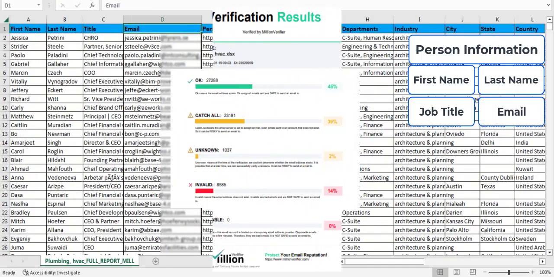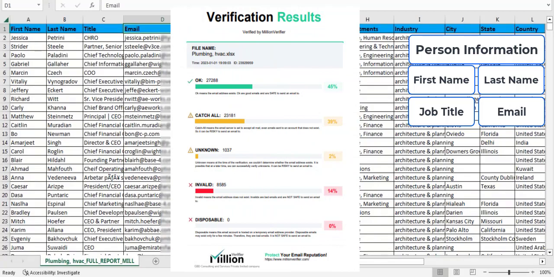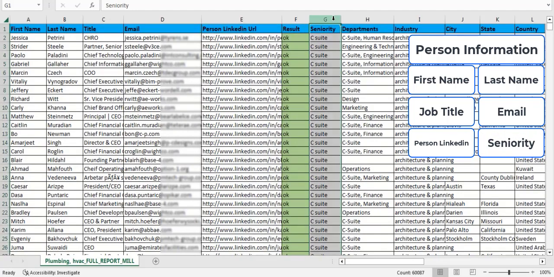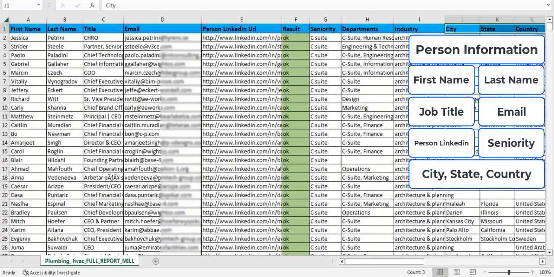All these emails are verified using an email verification tool, Million Verifier. You can see here this sheet, emails verifying report, person LinkedIn URL. This sheet has top seniority level person and person location, city, state and country.